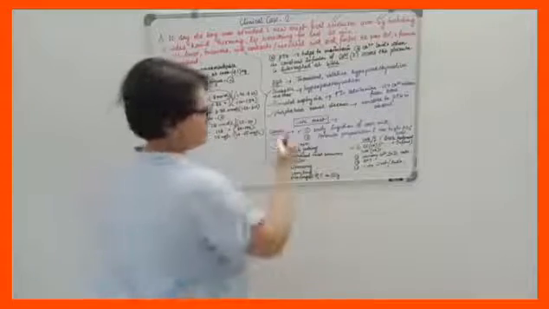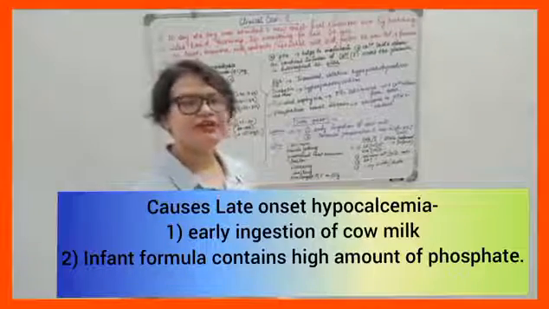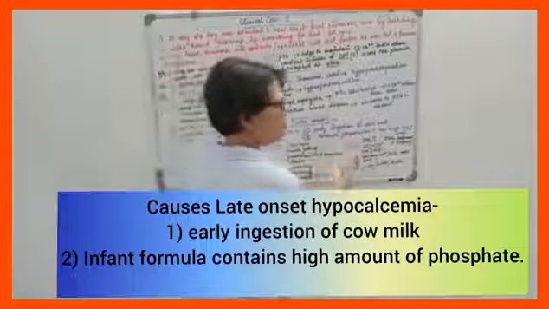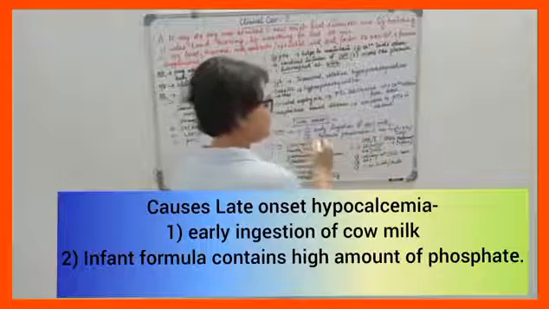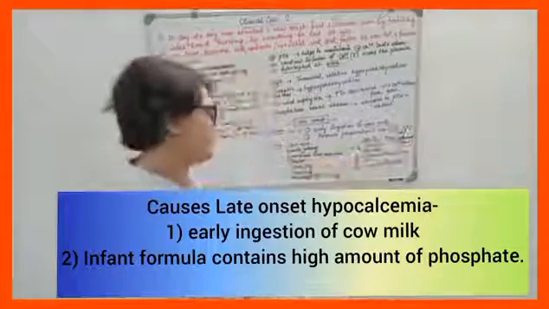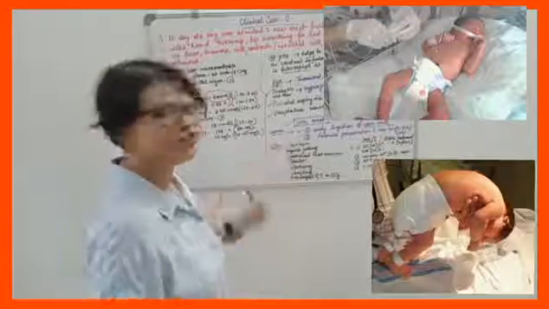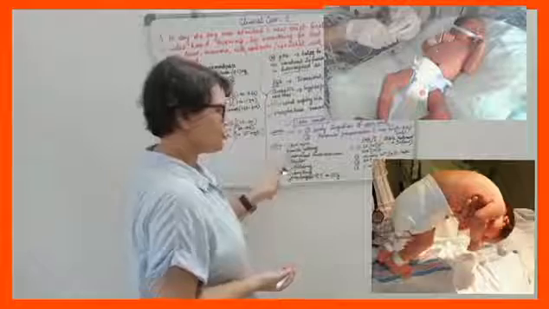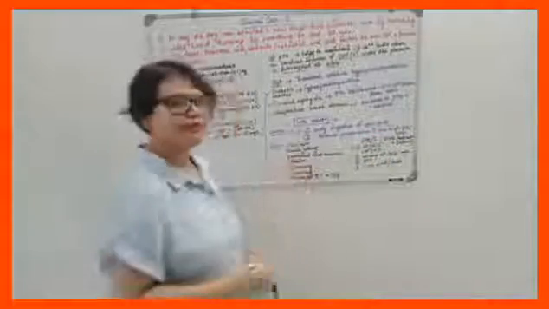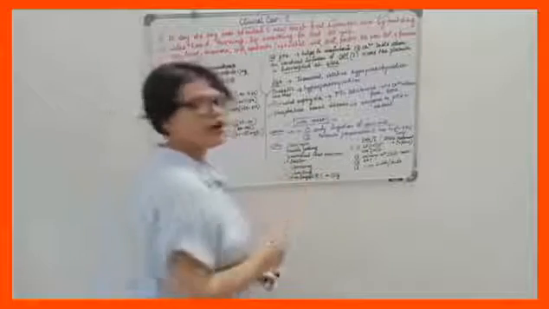Let's come to late onset hypocalcemia. What are the causes? Two main causes are there. One is early ingestion of cow's milk. Number two, formula preparation with too high a phosphate load. What are the clinical features of late onset hypocalcemia? Number one, jitteriness. Number two, muscle jerking, generalized or focal seizures, stridor due to laryngospasm, wheezing due to bronchospasm, vomiting due to pylorospasm, and prolonged QT on ECG.